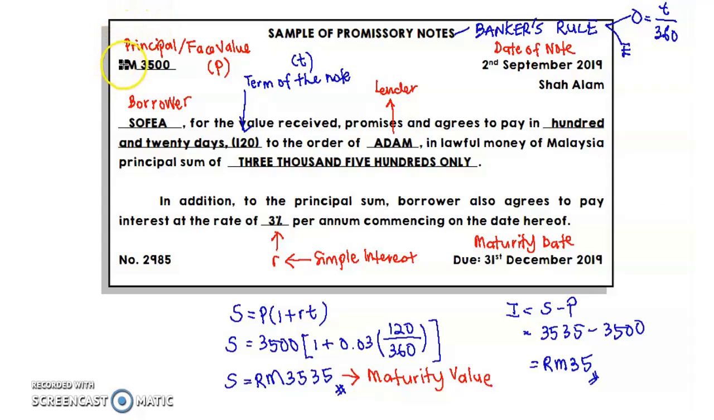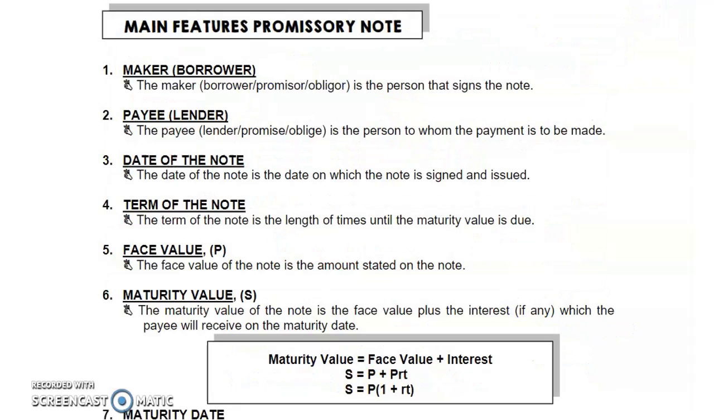We have principal or face value, date of note, and then maturity date. Once we have face value, the value S here we call the maturity value. The number of days here we call the term of note. Then we have borrower, lender, and also simple interest rate. So remember, for promissory note and bank discount, we apply banker's rule.